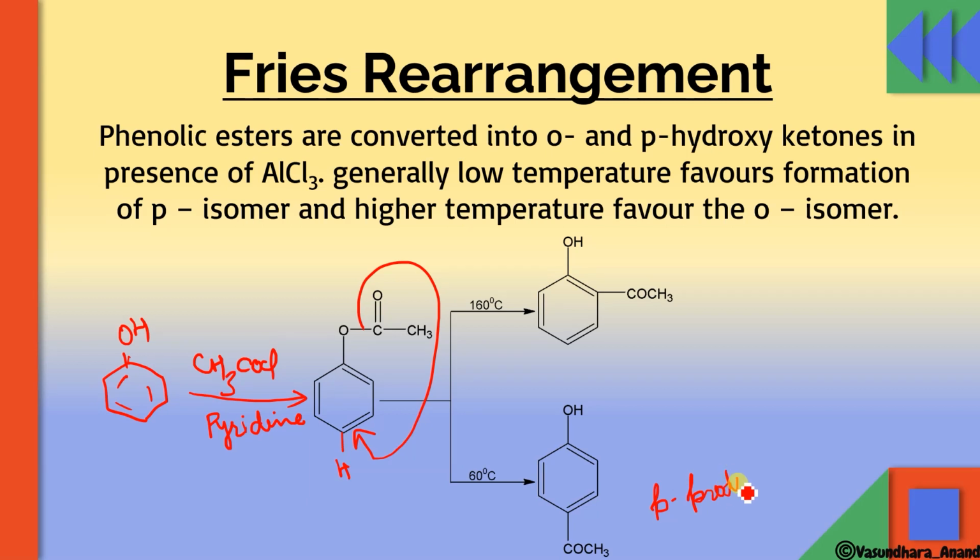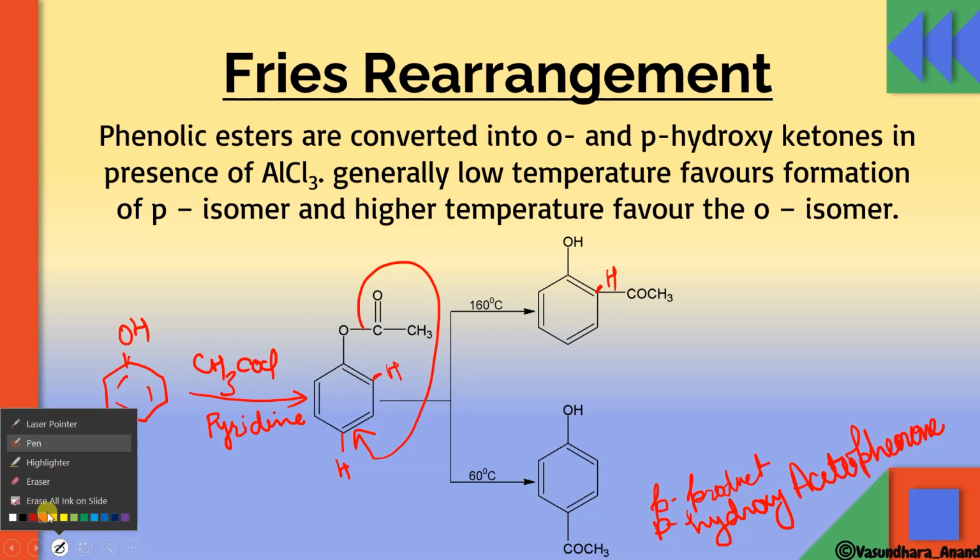Or we can say, what will be the name? Para hydroxy acetophenone. Let me write it over here. This is para hydroxy acetophenone. But if we heat it at high temperature, 160 degrees, then the ortho hydrogen will move.